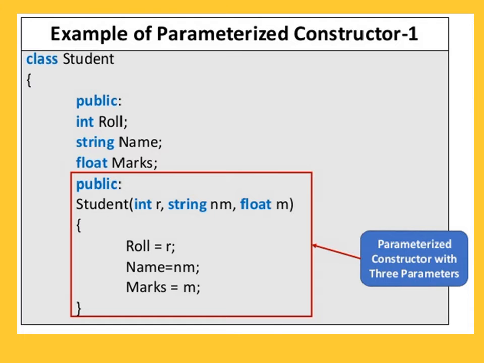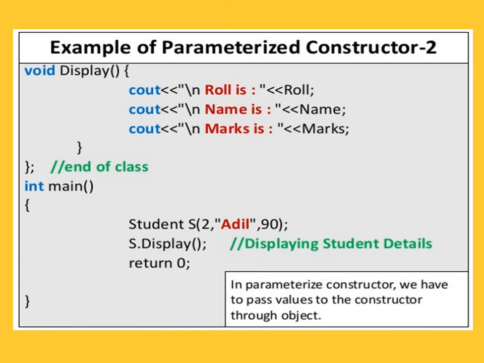We declare these 3 variables in the class Student under the public section, and our roll number is equal to r, name is equal to nm and mass is equal to m. That is the r, nm and m. These are the parameters we pass when we create the student object. So it is a parameterized constructor.